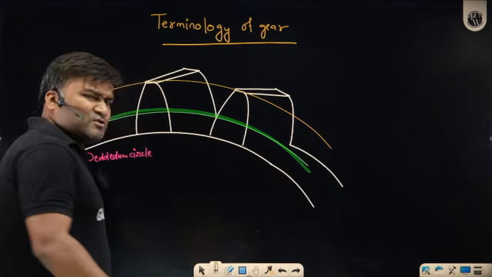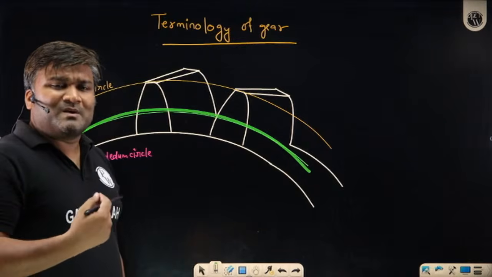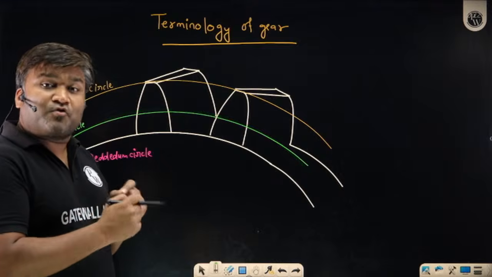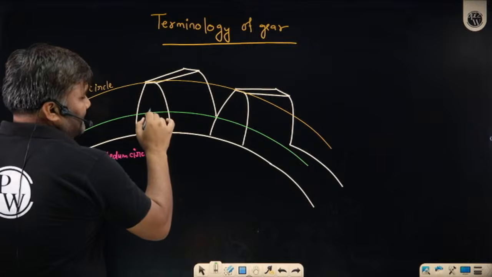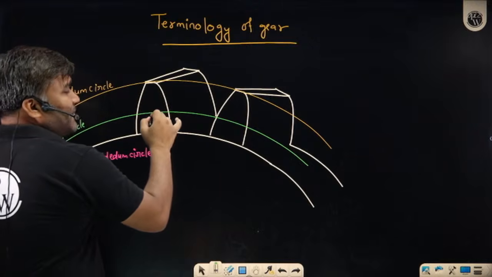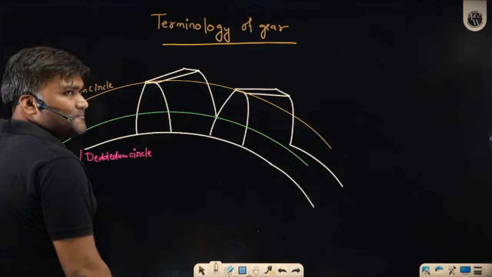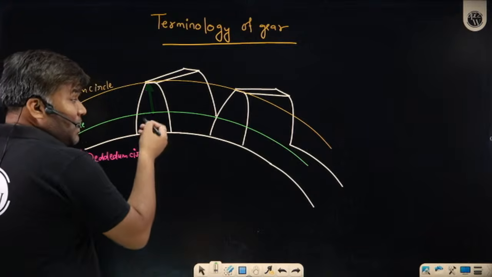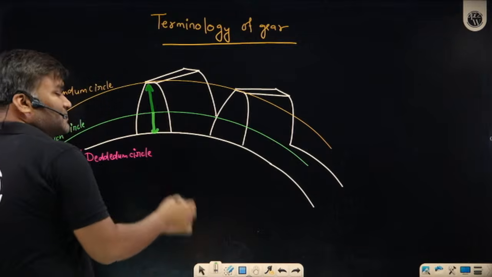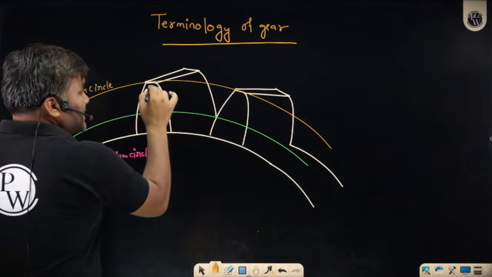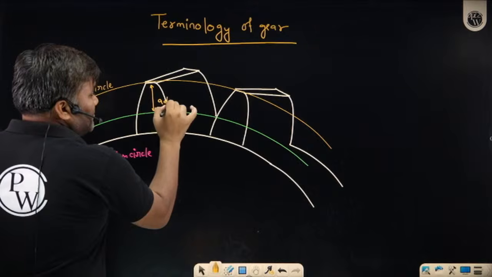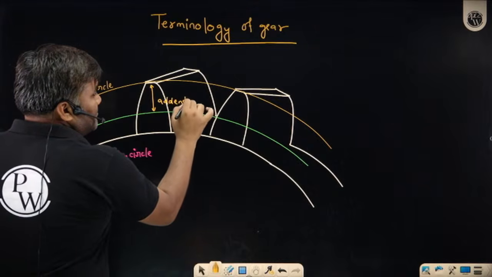There are so many things which we are going to measure either along the pitch circle or from the pitch circle. If somebody asks me how much tooth is above the pitch circle, I will measure this distance. I also want to know how much tooth is below the pitch circle, I will measure this distance. This radial distance is called addendum.